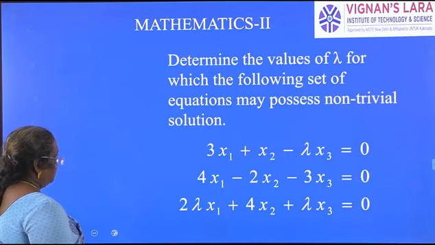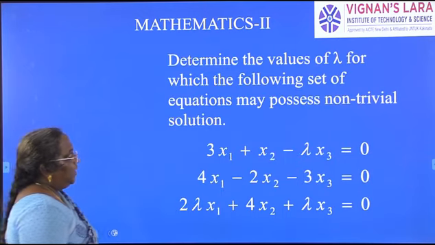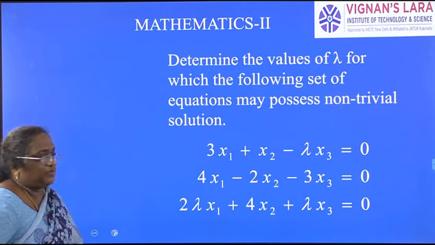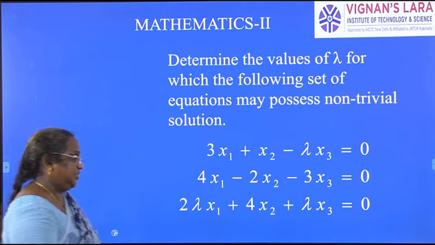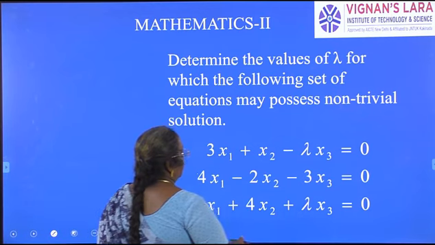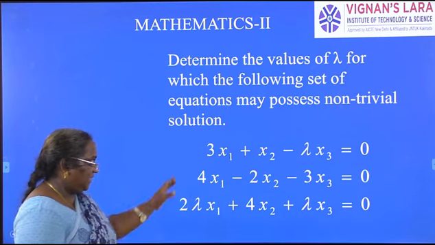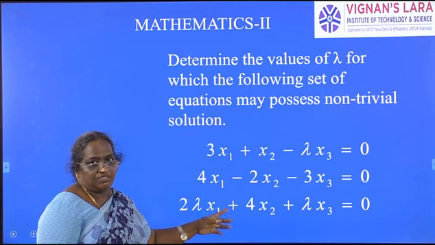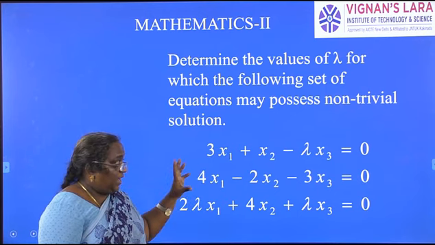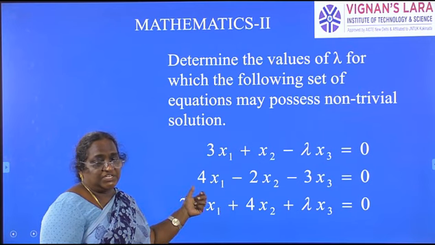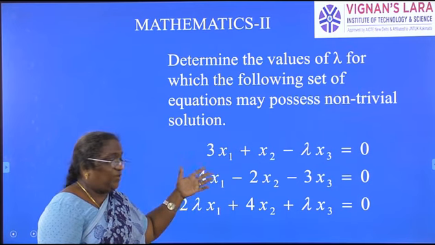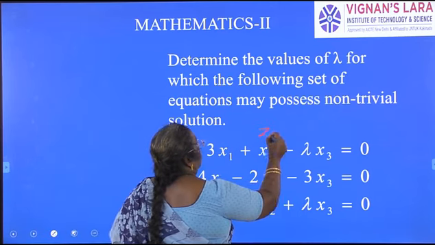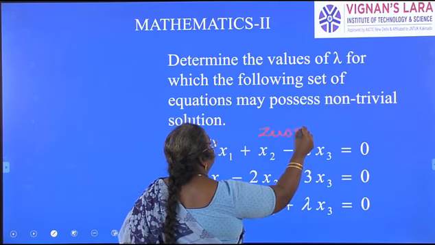See the next problem. Determine the values of lambda for which the following set of equations may possess a non-trivial solution. Here you observe that the number of equations is the same as the number of unknowns. Now, we know that for a system of homogeneous equations, one solution is very clear. What is that solution? The zero matrix is a solution.